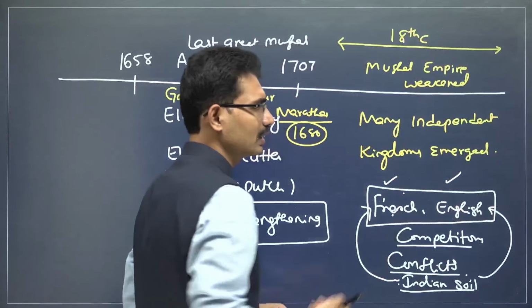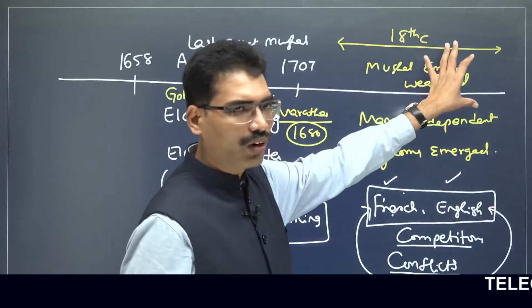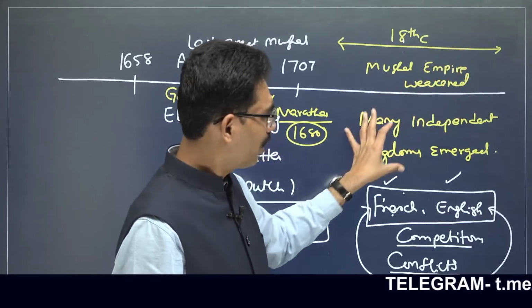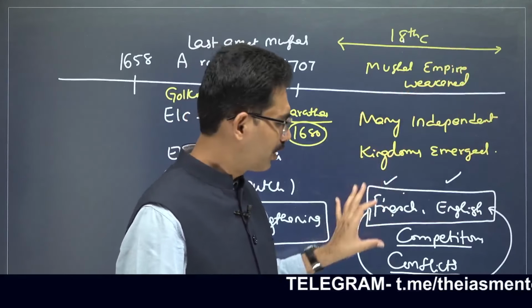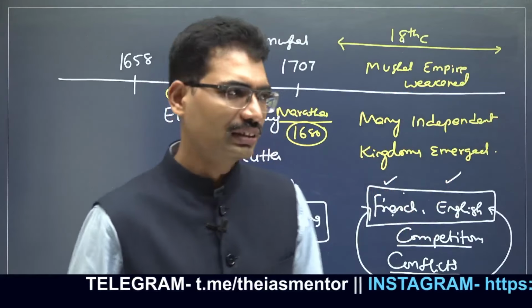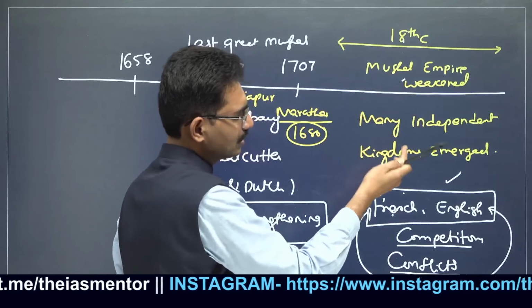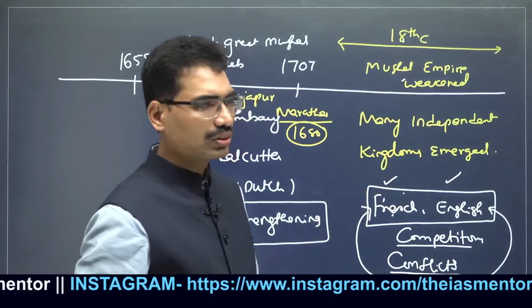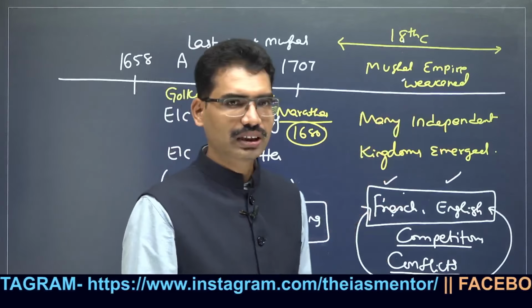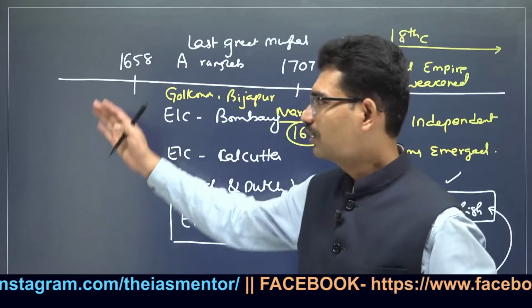So now we have to see on both sides what happened to Mughal Empire, why it declined, who are the independent kingdoms, and how these people are going to conquer. So in this class, we have to understand what are the internal and external weaknesses, and also who are the independent kingdoms. Now we identify before 18th century these developments have taken place.